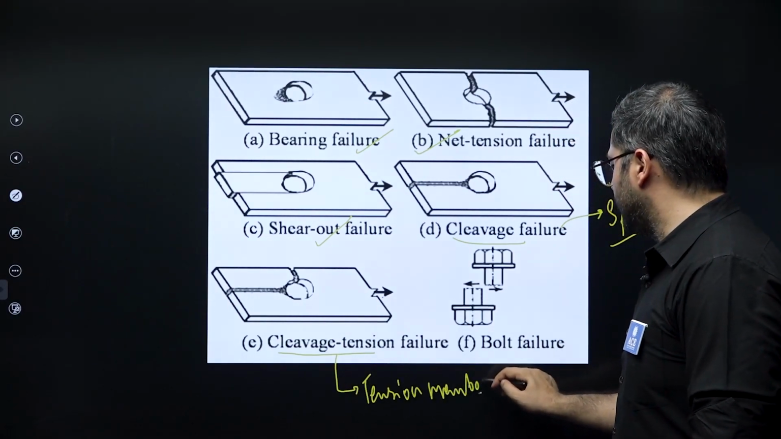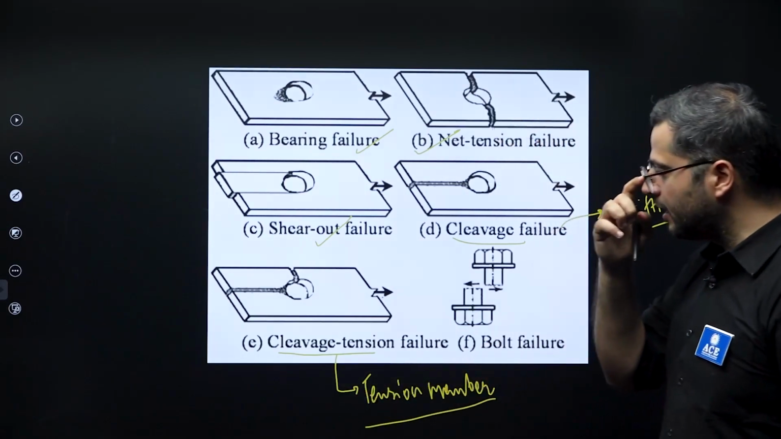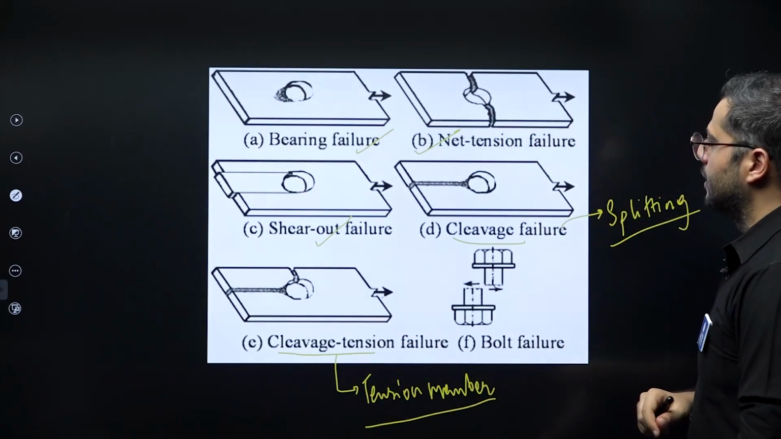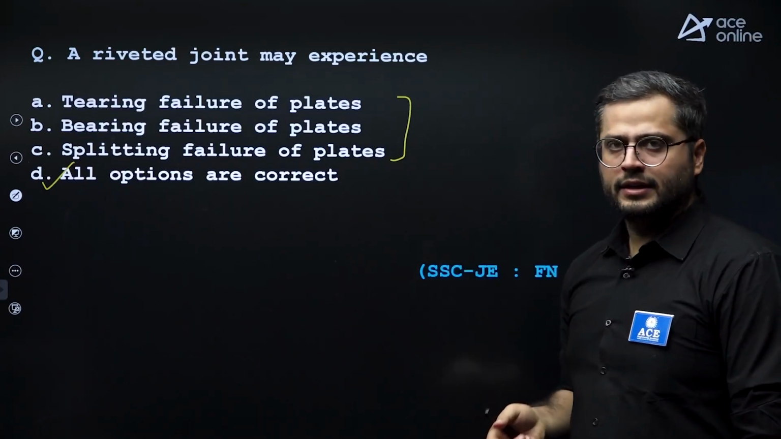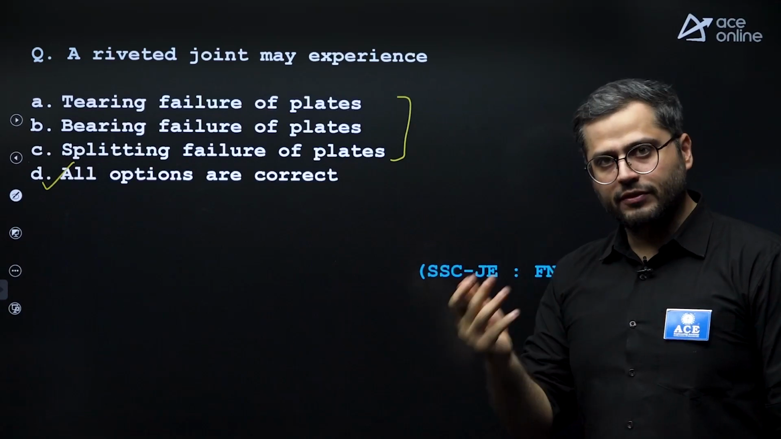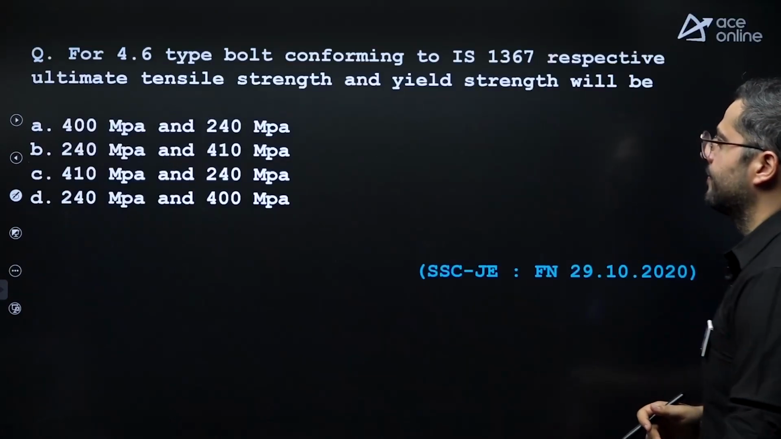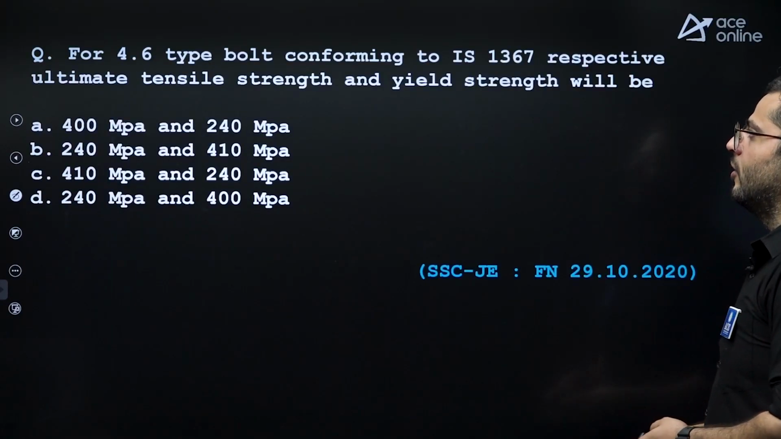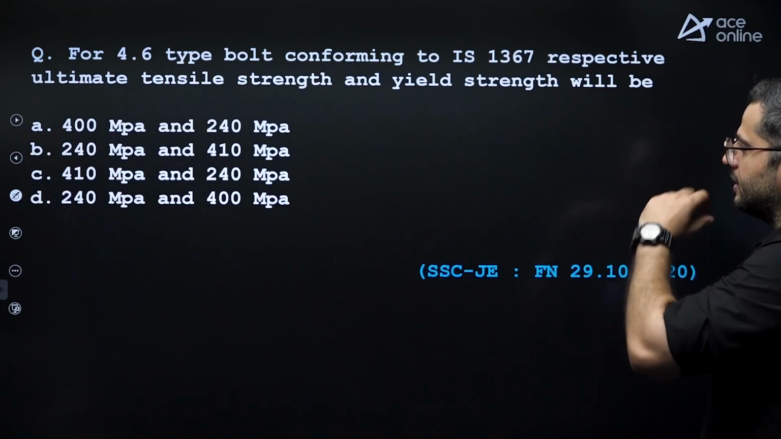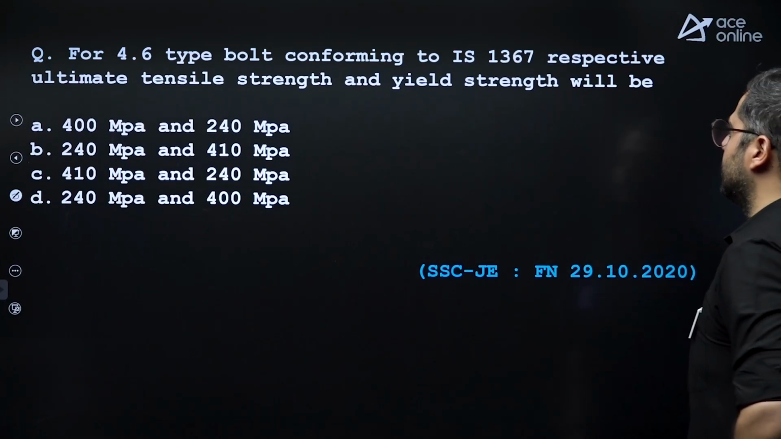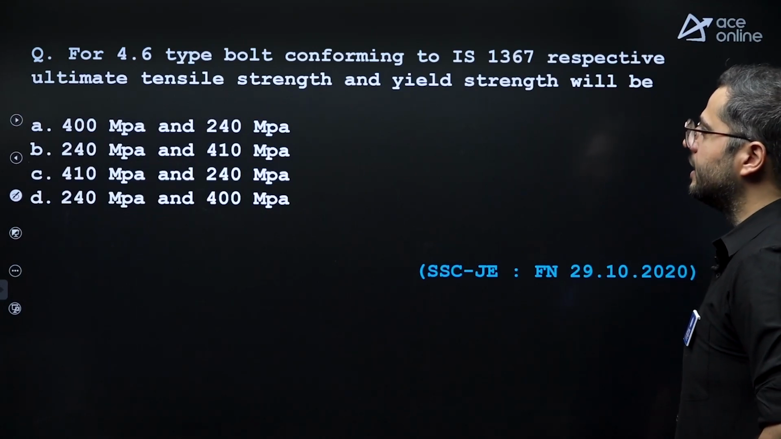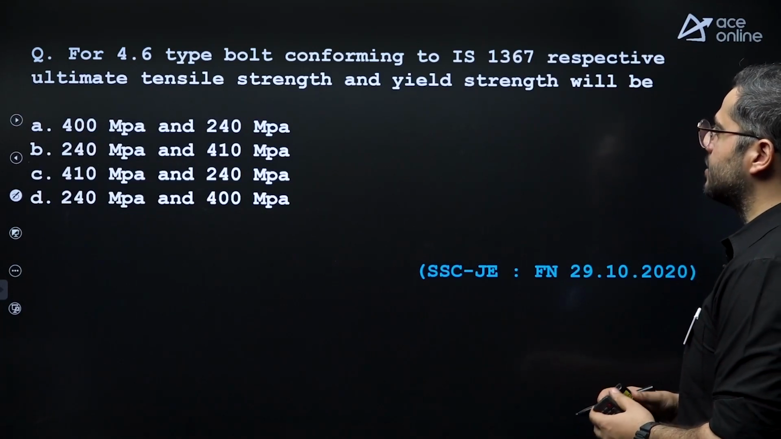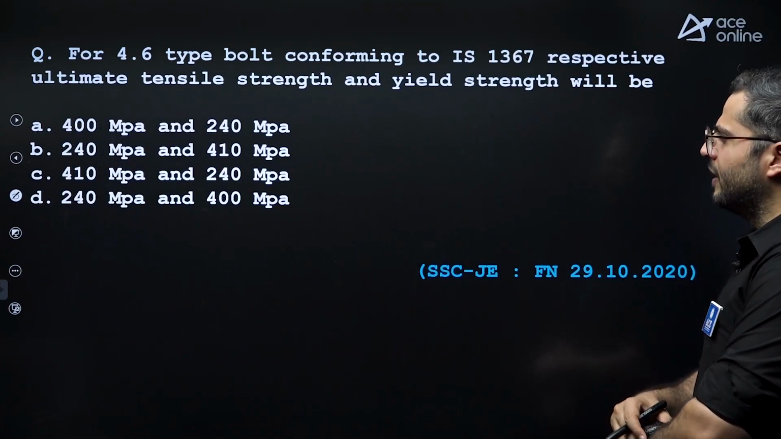Right. So when we talk about connections in general, we do not consider that. So here in a riveted joint or a bolted joint, 4 types of failures we consider for plates. After that, for 4.6 type bolt conforming to IS 1367, respective to ultimate tensile strength and yield strength will be. So this is very easy.